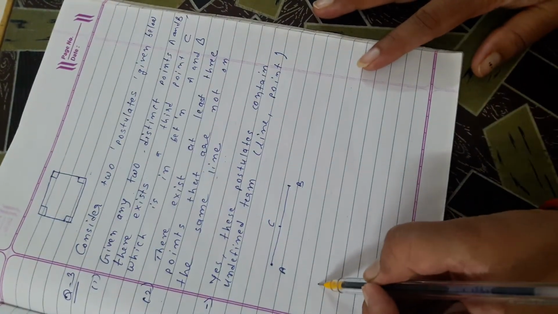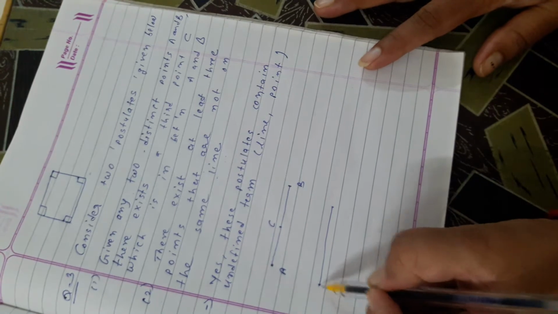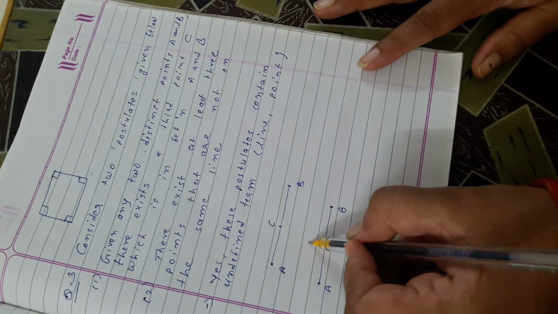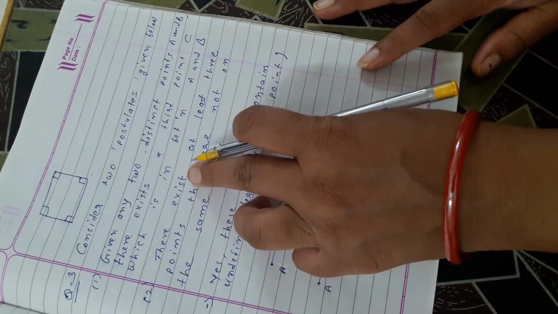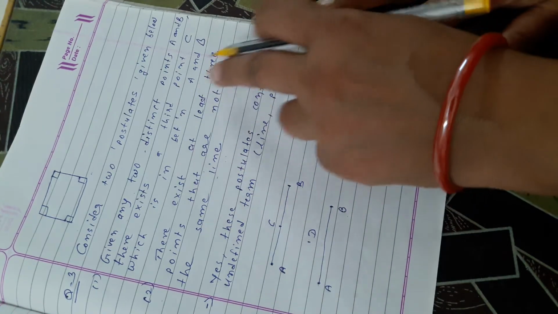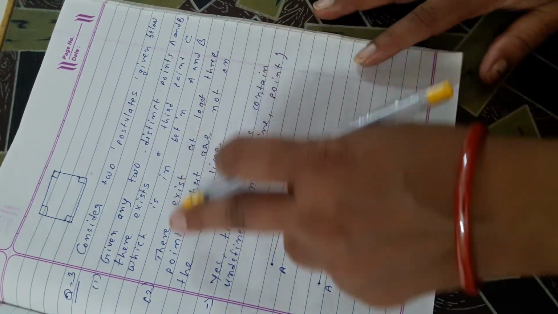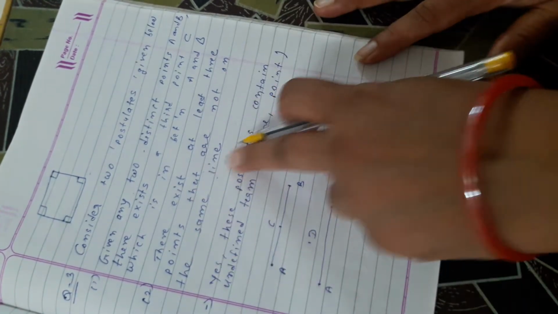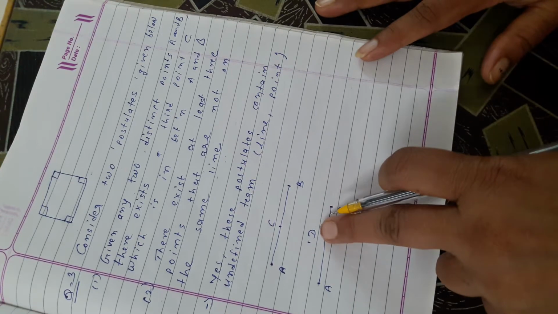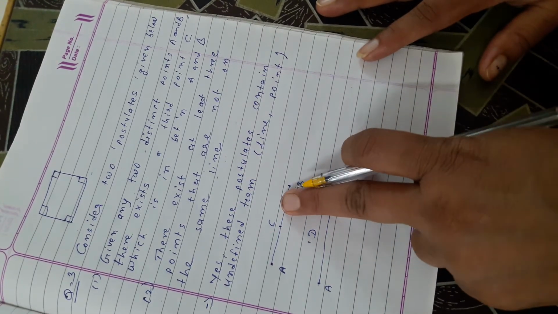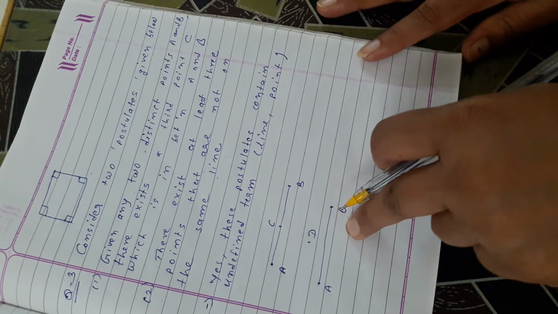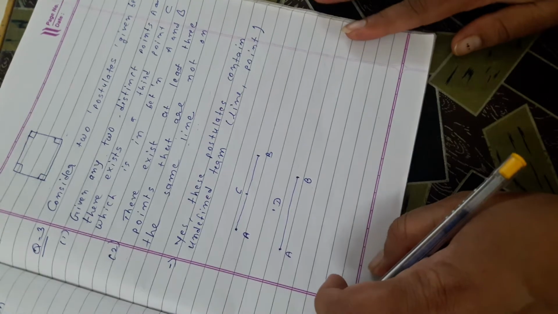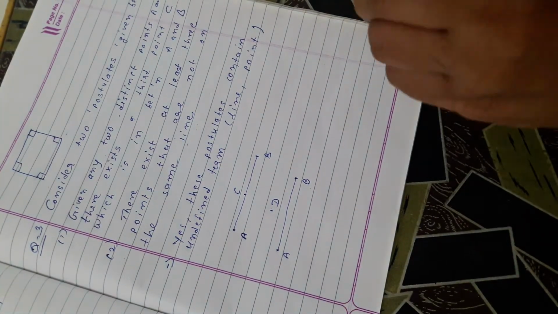Suppose we have these points, 2 points A and B, and a third point. There exist at least 3. At least 3 means 3 or more than 3. So at least 3 points. We consider 3 points that are not on the same line. So A and B are on the same line and D is not on the same line. So both these situations are different. So we can say that these two postulates are consistent because they deal with two different situations.